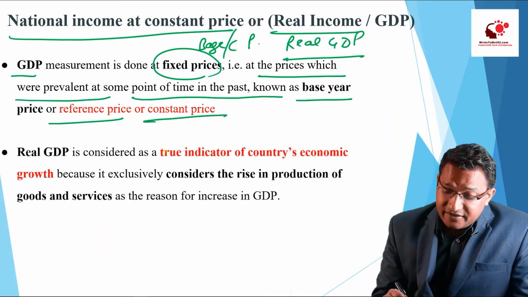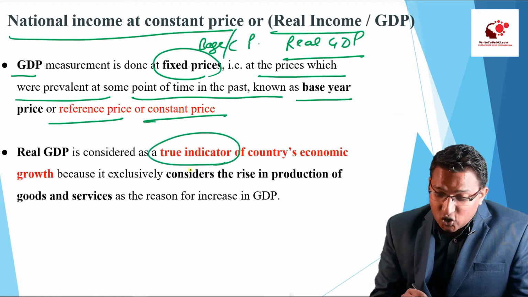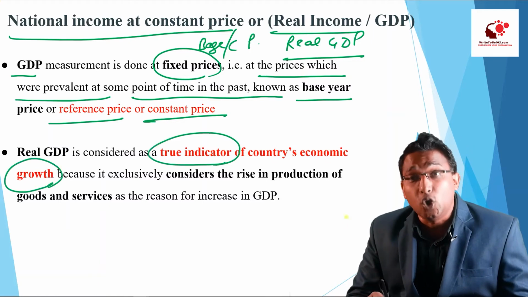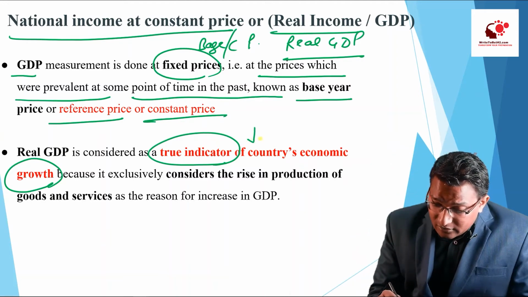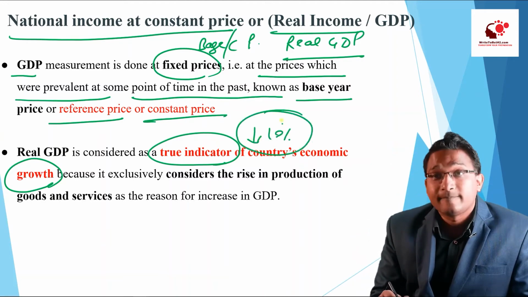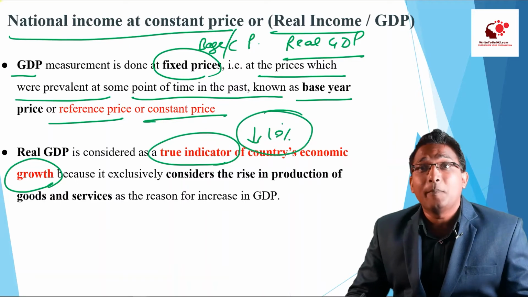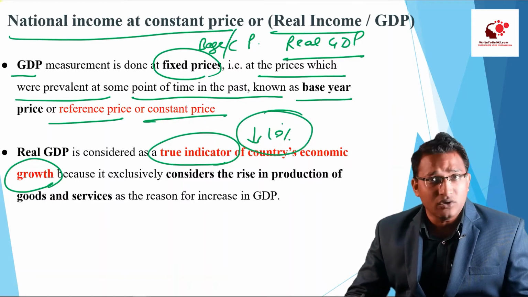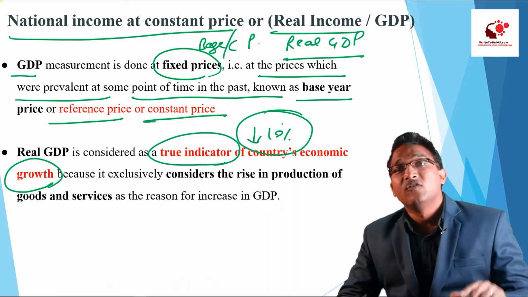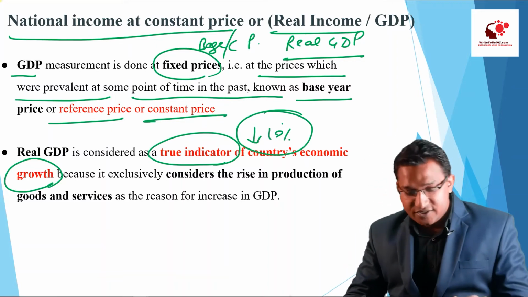Real GDP is considered a true indicator of the country's economic growth. So this is actually showing the growth. In our example, the real growth was actually negative 10%. It was not an upward growth from 10,000 to 10,800. That was not true. What was true was the fall from 10,000 rupees to 9,000 rupees.